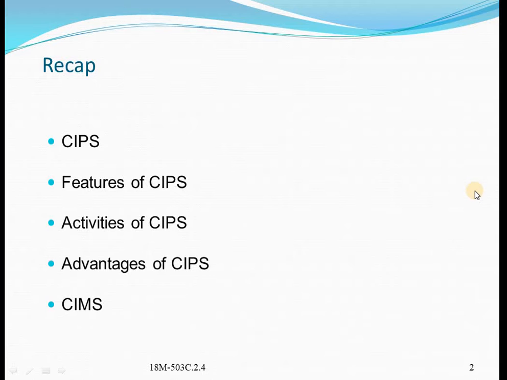Next one, MRP. MRP means material requirement planning. MRP involves determining when to order raw materials and components for assembled products. It can also be used to reschedule orders in response to changing production priorities and demand conditions. So next one, capacity planning. MRP is concerned with the planning of materials and components. Capacity planning, on the other hand, is concerned with determining the labor and equipment resources needed to meet the production schedule.